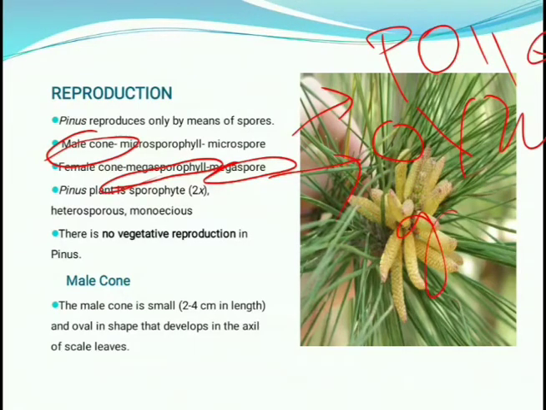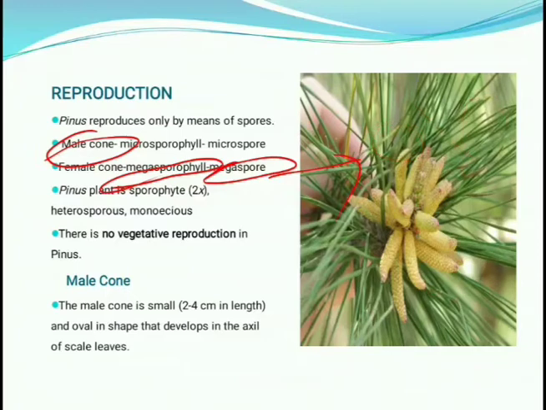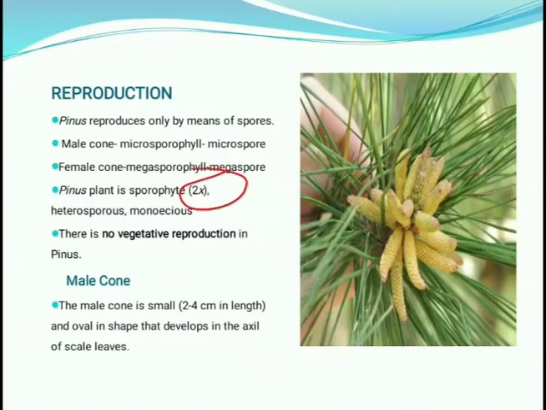Then the Pinus plant is sporophytic, meaning it is 2n, and heterosporous, meaning two types of spores, microspore and megaspore, are present.